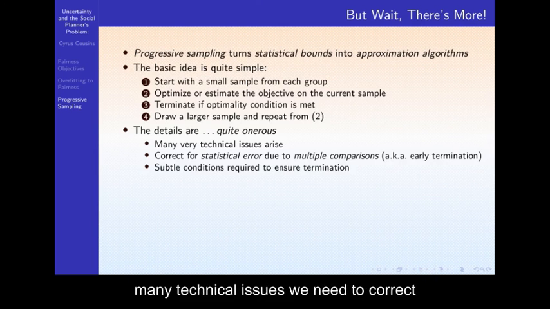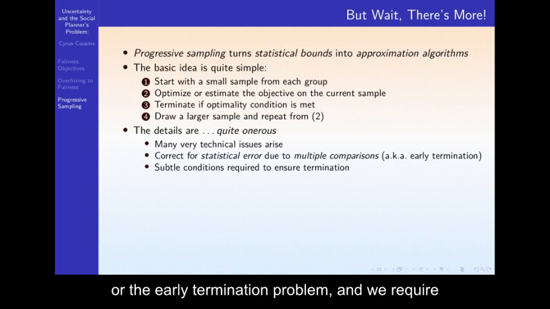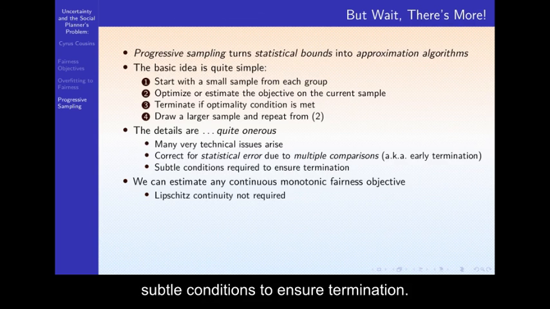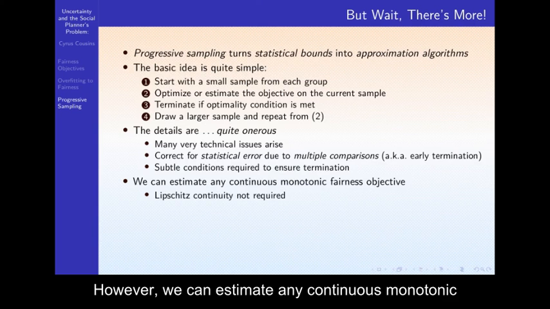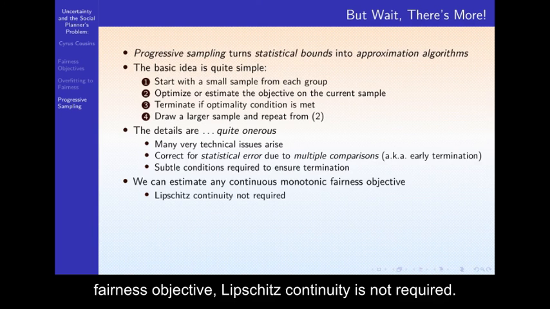There are many technical issues. We need to correct for statistical error due to multiple comparisons or the early termination problem. We require subtle conditions to ensure termination. However, we can estimate any continuous monotonic fairness objective. Lipschitz continuity is not required.